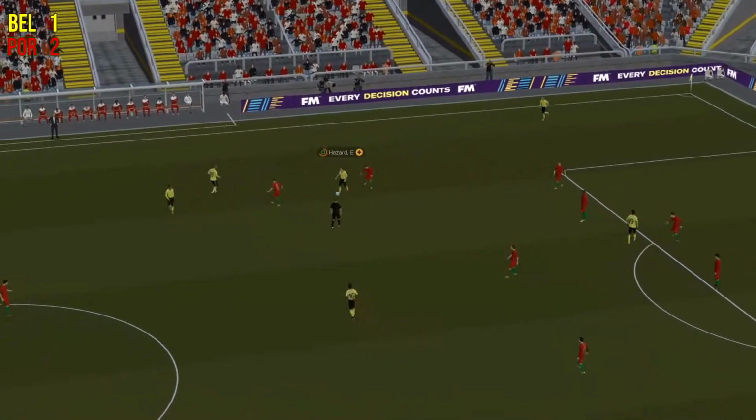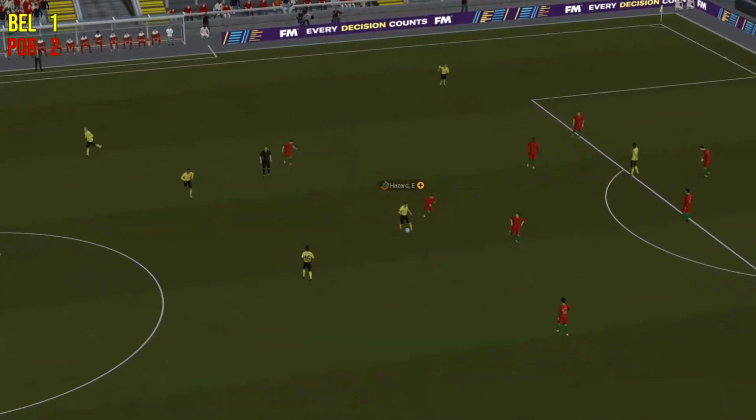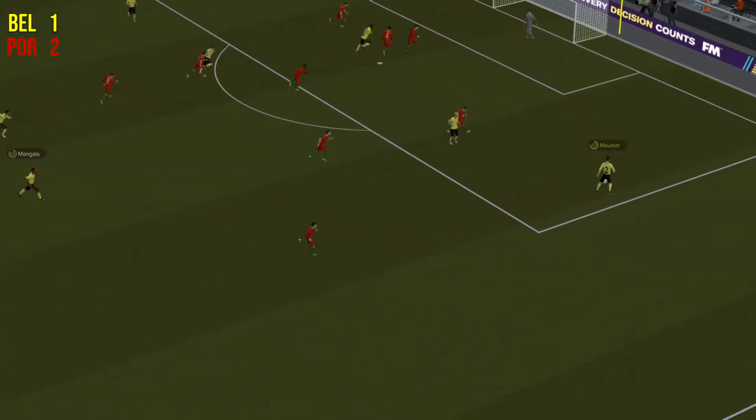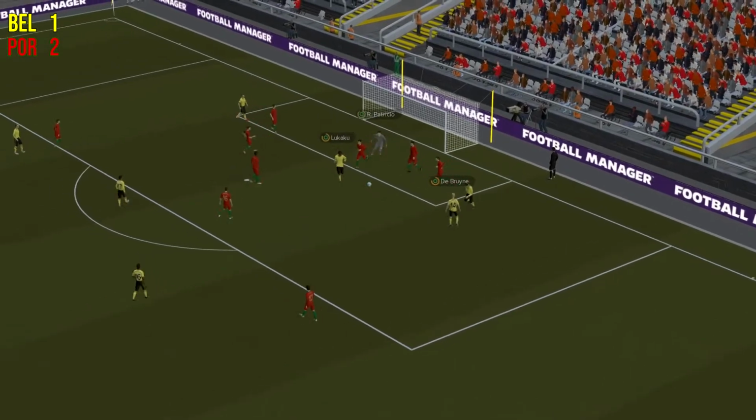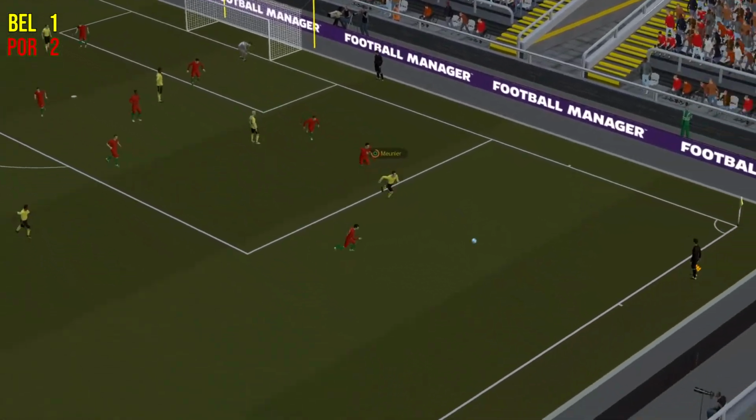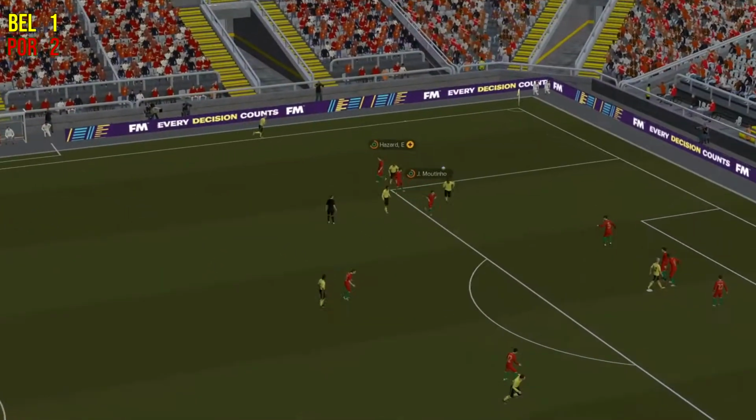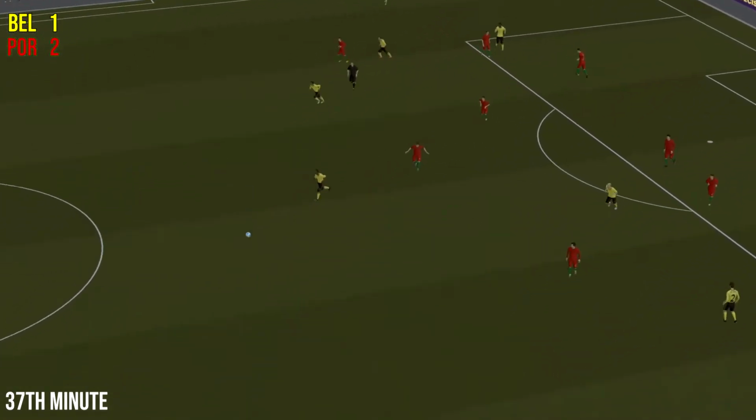Here is Hazard, who has got a bit of a thigh problem, but he's playing through it at the moment. Mangala to Meunier, and Meunier to De Bruyne, and it's a save by Patricio. De Bruyne has a go again, but it's blocked. Hazard with a header. Coutinho clears.